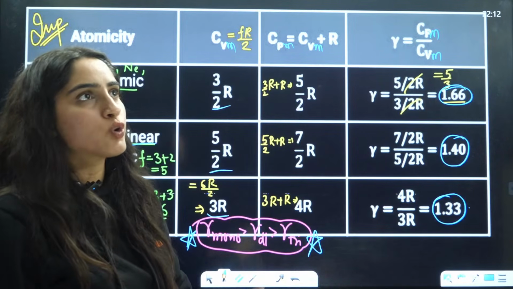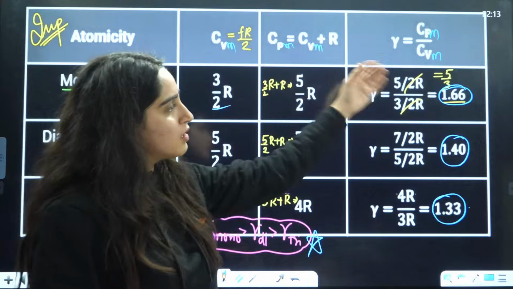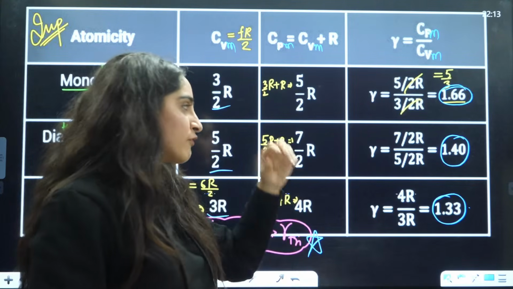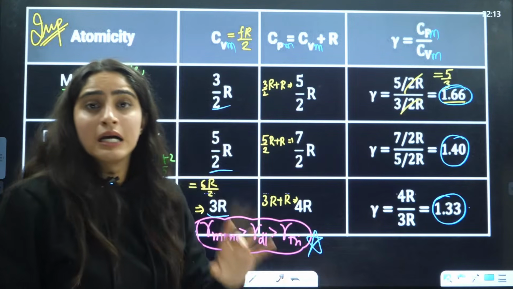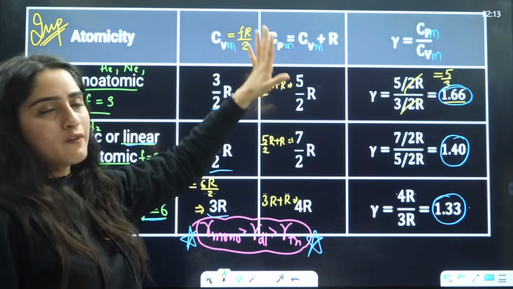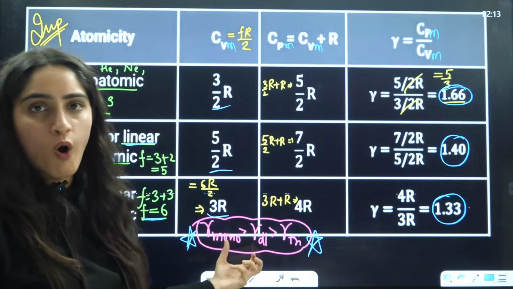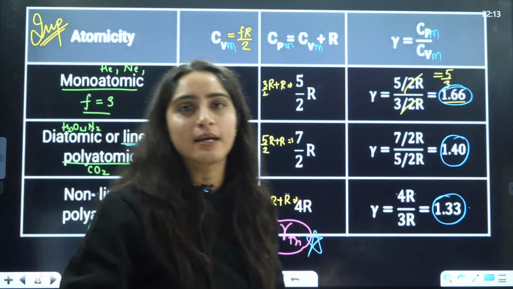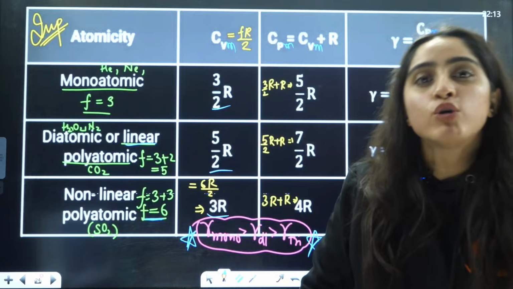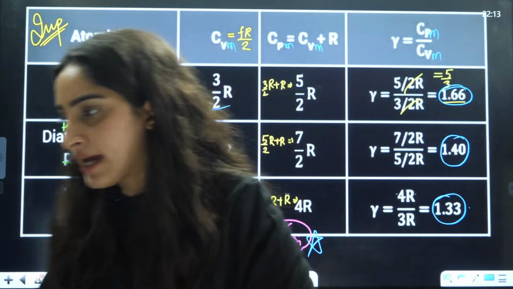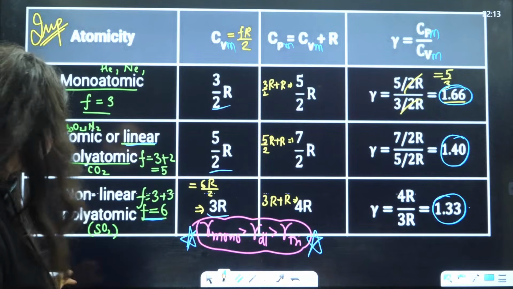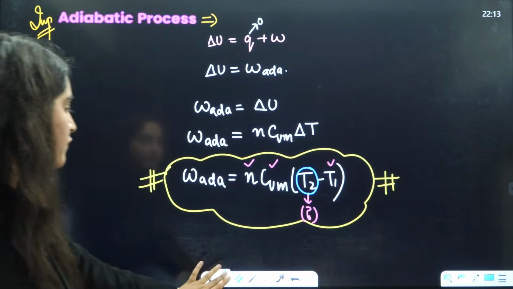They can also give you one example and ask you what is the value of gamma. They can also ask you Cp, Cv value, but that is rare to ask. Mostly they ask gamma value or the relation, or the increase or decrease in the gamma values of monatomic, diatomic or triatomic gases. Right? Okay. Got it, students? Yes, everybody.